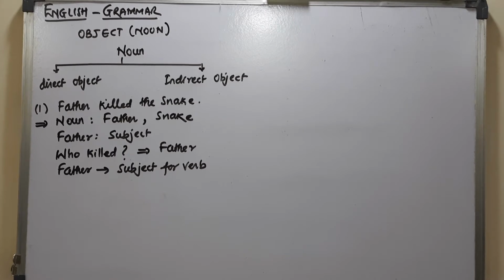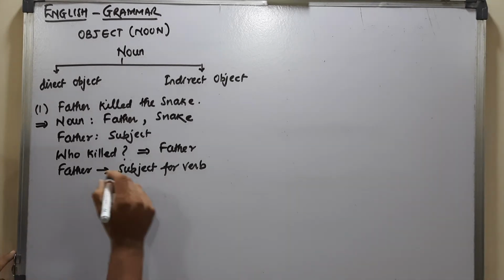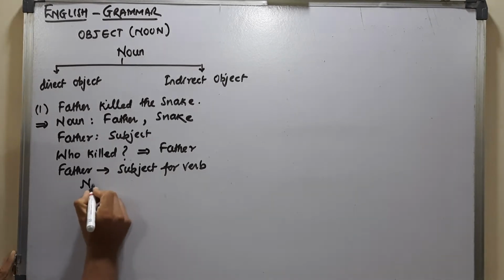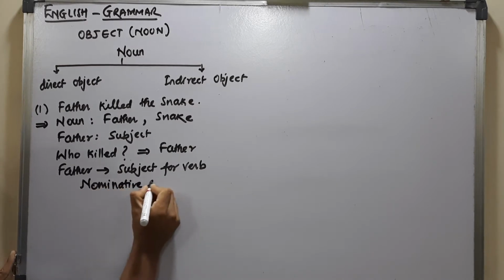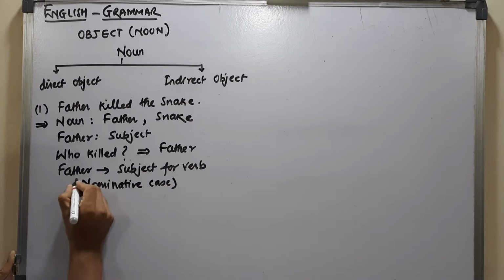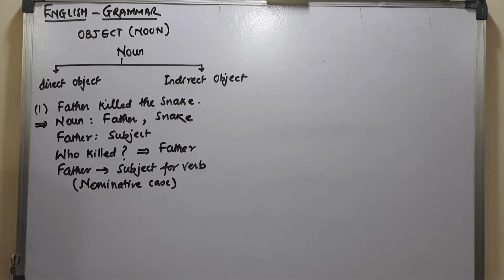That is, if this was not there, the verb would have become incomplete. So this acts as a subject to the verb. It acts as one of the cases for a noun. This is called the nominative case. Means father is in the nominative case.